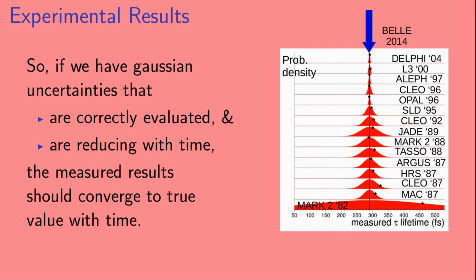So if we have Gaussian uncertainties that are correctly evaluated and are getting smaller with time, then we should expect that the measured results should converge to the true value as time goes along.